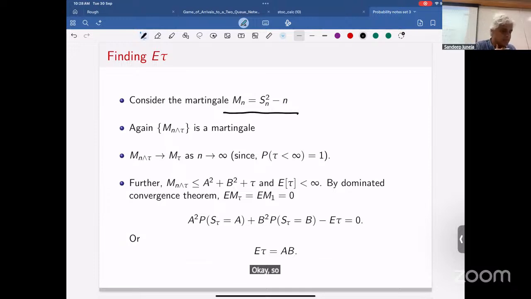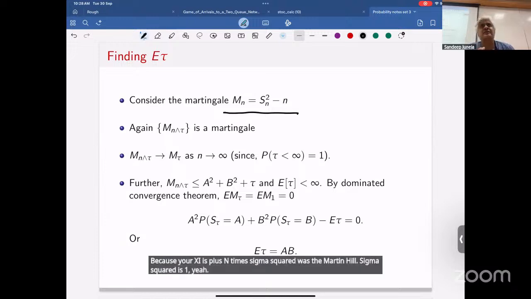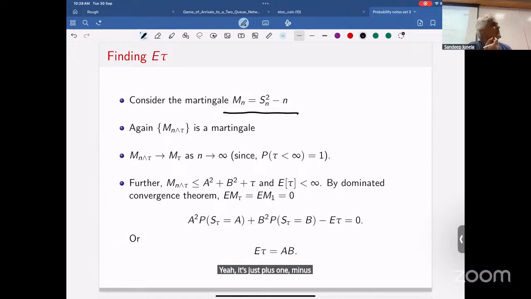Okay, so in this case, this is the martingale. Why is this? We showed this earlier, because your Sn squared minus n times sigma squared was the martingale. Sigma squared is 1. It's just plus 1 minus 1, so the second moment is 1. Sigma squared is 1.